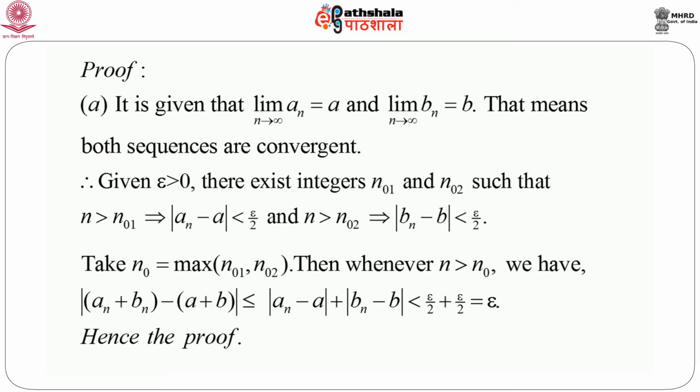And remember, epsilon is a fixed positive quantity, but it should be very small. Since epsilon is arbitrary, we have the proof immediately. So this satisfies the definition of convergence, and hence we say that the sequence an plus bn is convergent, and an plus bn goes to a plus b as n goes to infinity. This is just an application of the definition of a convergent sequence. You can get this proof.